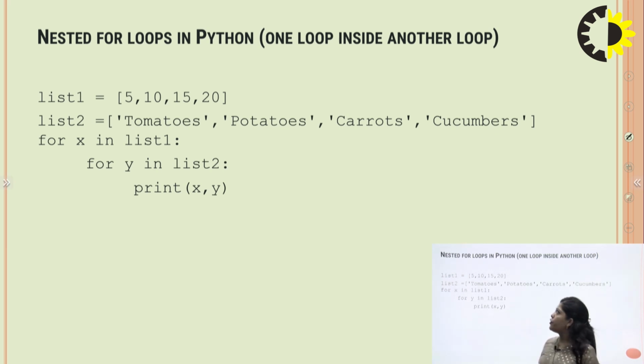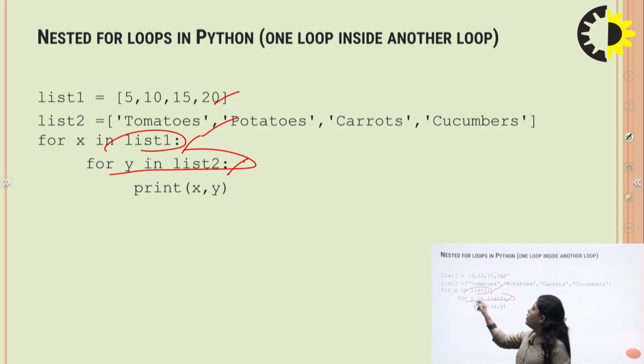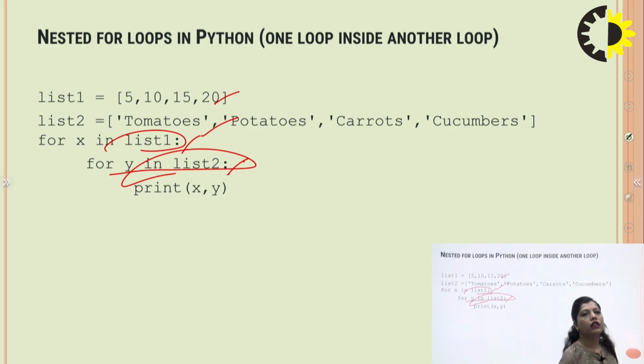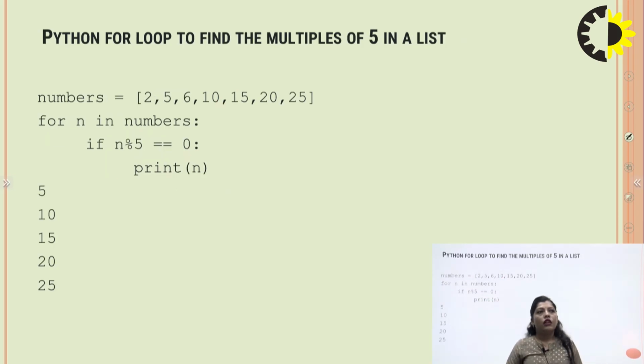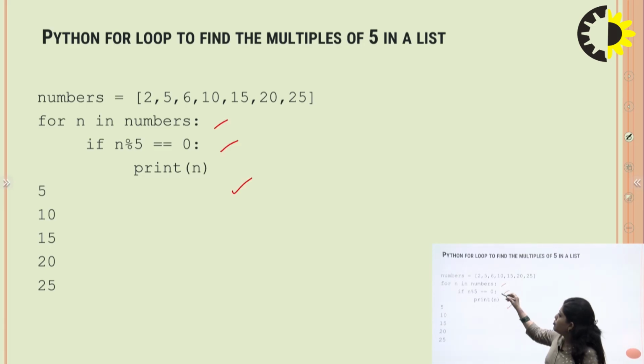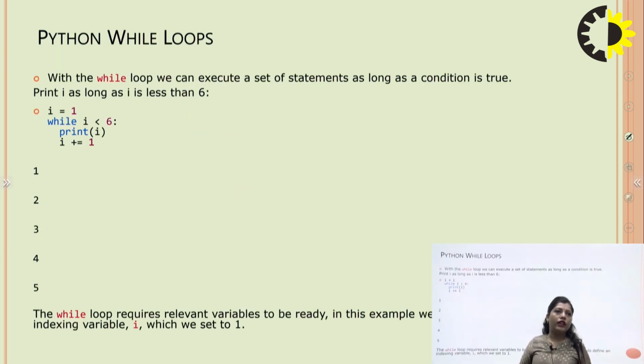Next is the nested for loop in Python. A nested for loop means one loop inside another loop. For example, we have two lists, list 1 and list 2: for x in list 1 and for y in list 2. So this is the nested for loop. This is another example. These are some examples of Python for loops, such as a Python for loop to find the multiples of 5 in a list.